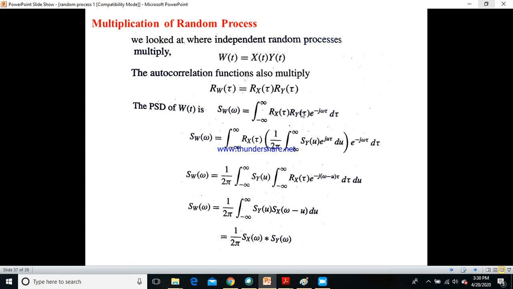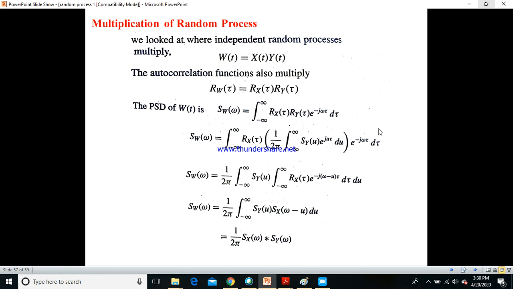So if I want Ry of tau, I will take the inverse Fourier transform of the power spectral density Sy of u. I am writing Ry of tau, the autocorrelation function, in terms of its power spectral density, which is 1 by 2 pi, integration from minus infinity to plus infinity of Sy of u into e power j u tau du.